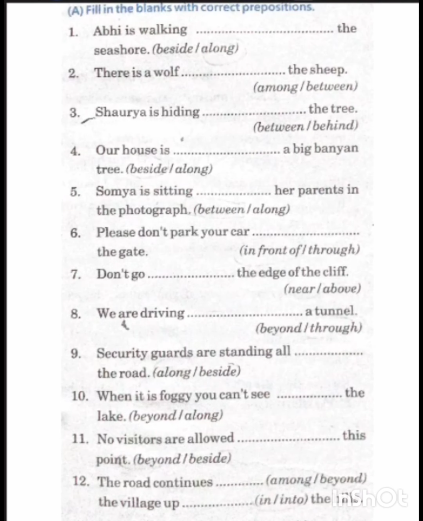Today we are solving 12th sheet of prepositions. Let's start. A bee is walking dash the seashore. This is sea. A bee is walking here. It means that along the seashore. Along is correct answer.